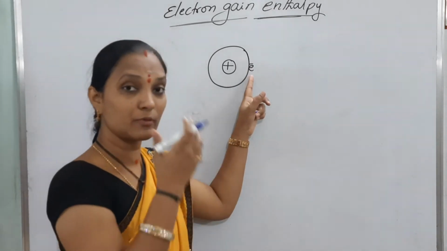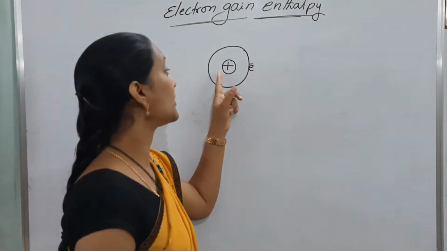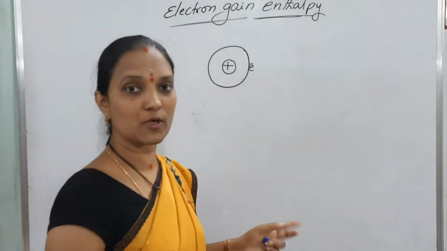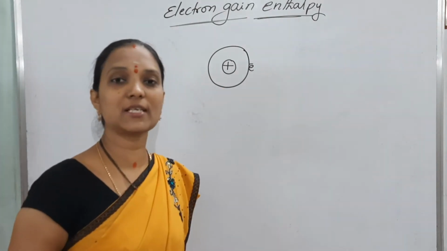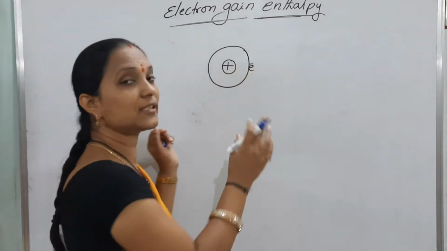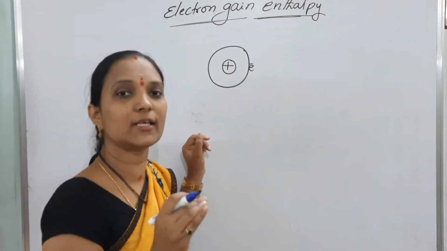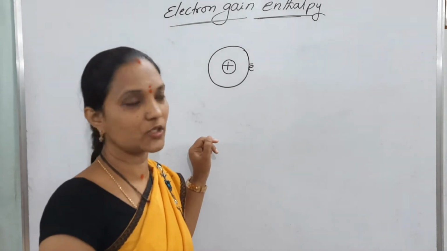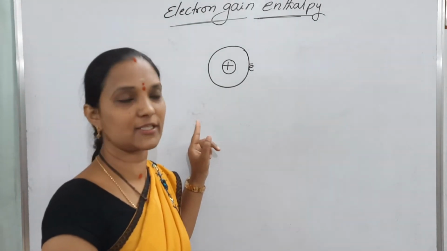So here we want to remove this electron. Attractive force is present between positive and negative. To remove this electron, definitely we have to break the attractions. The energy required to break the attraction is called ionization enthalpy.